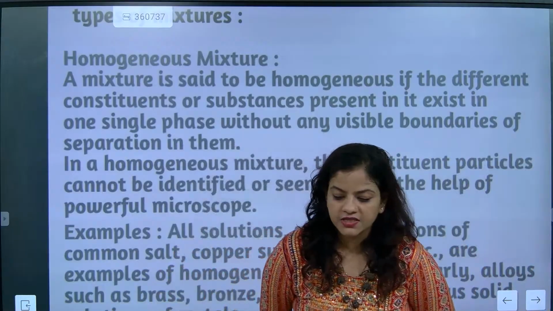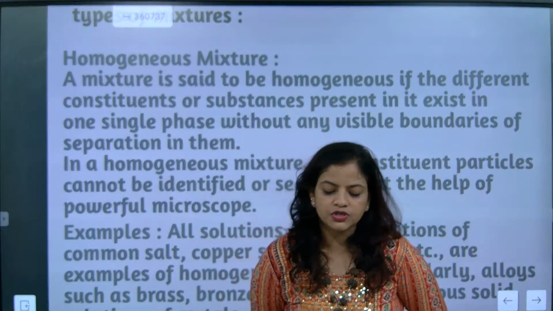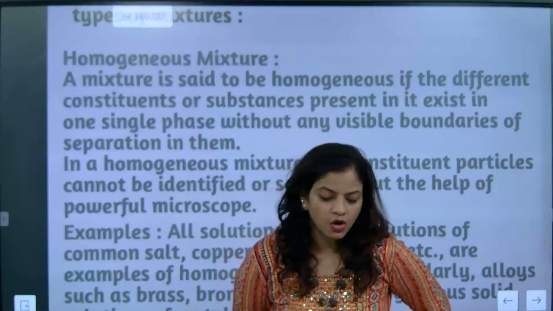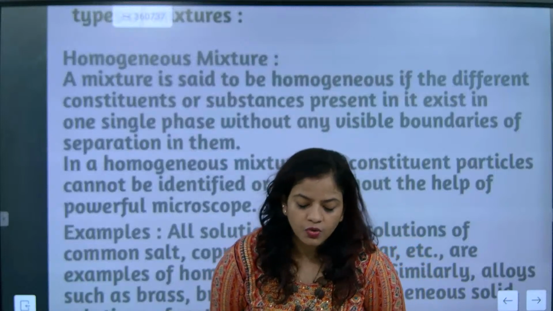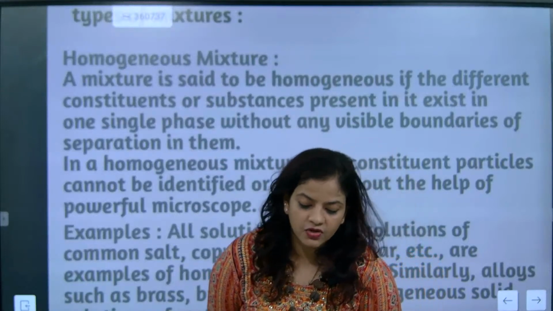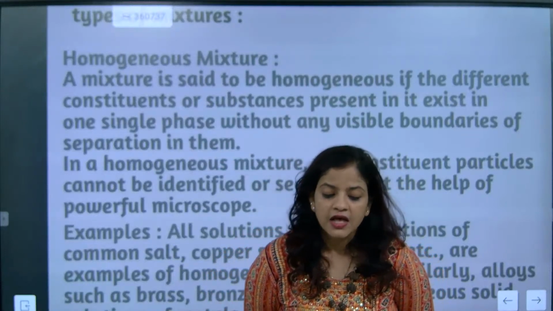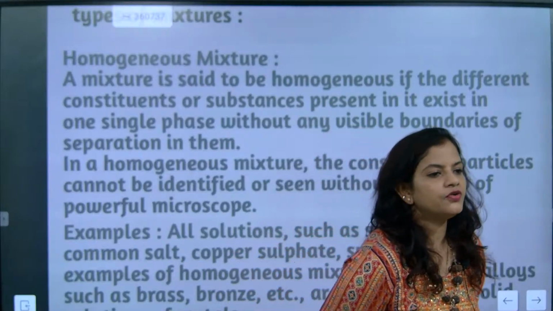Yuva has given one answer. It has uniform composition throughout. Homogeneous. The one which does not have uniform composition throughout is called heterogeneous. Very good, Yuva.